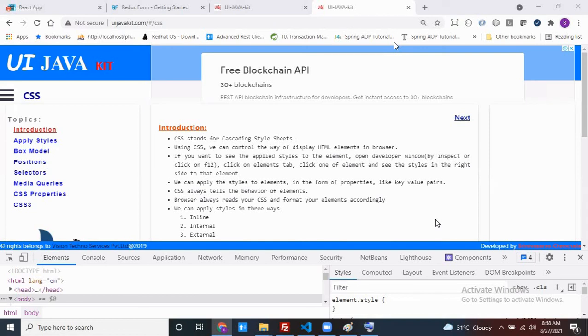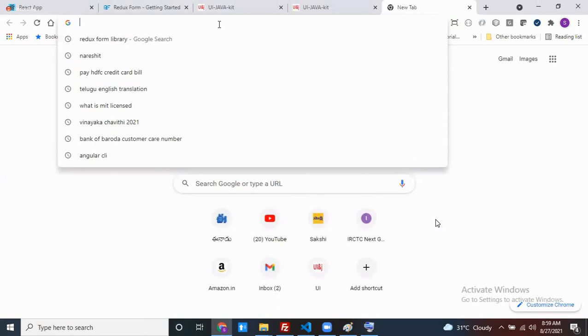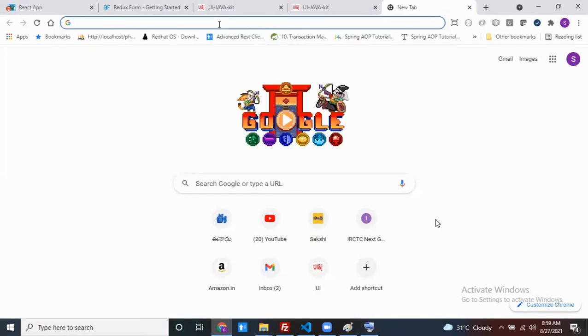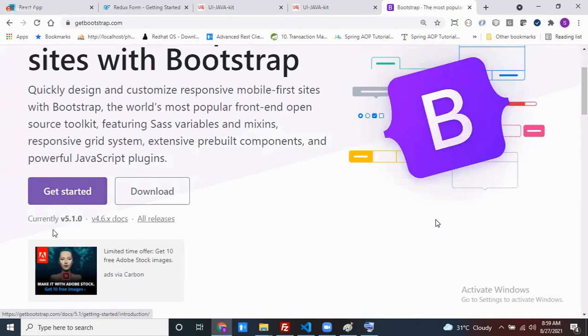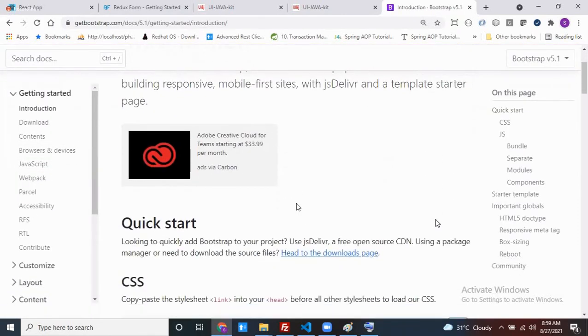Do one thing, just go through this and come for tomorrow's class. Bootstrap, this is the official website. Get started. The Bootstrap version is 5.0. Just read it.